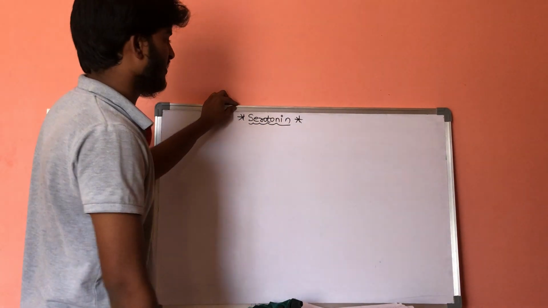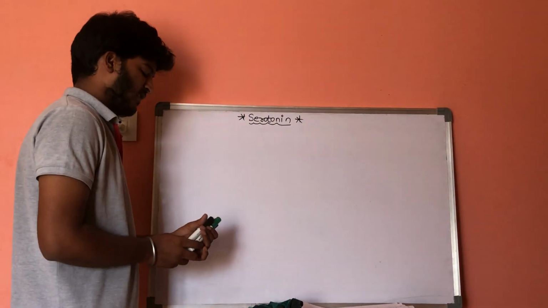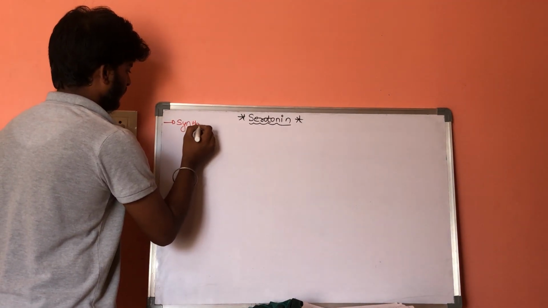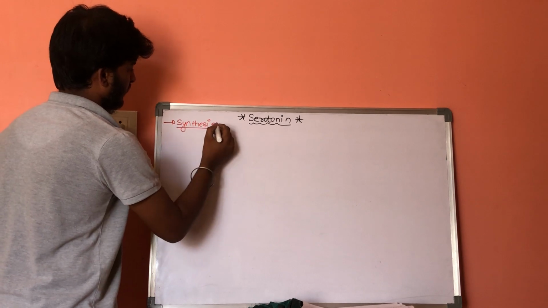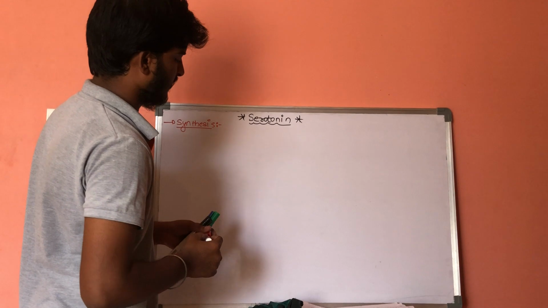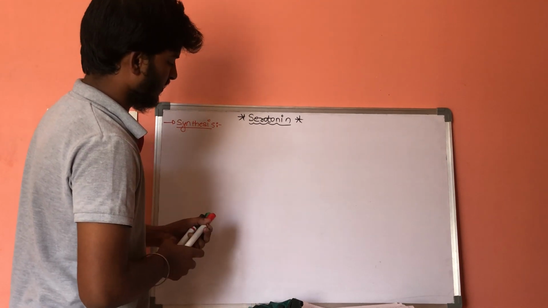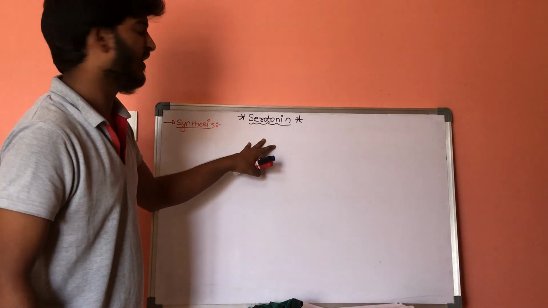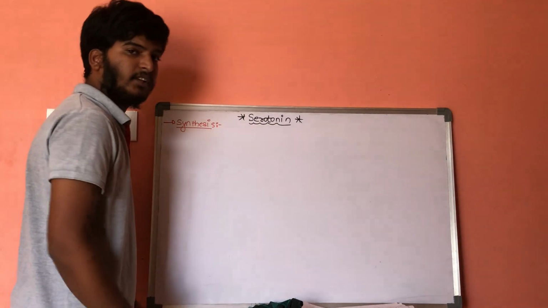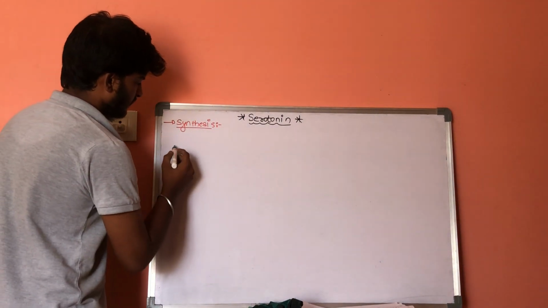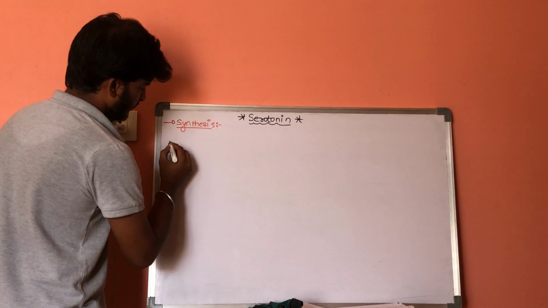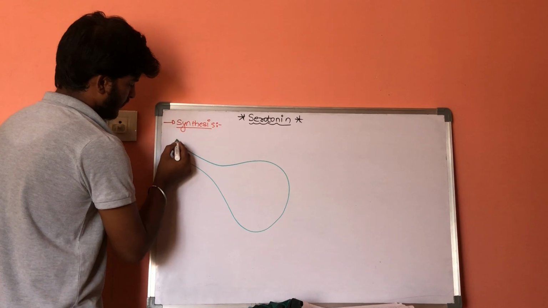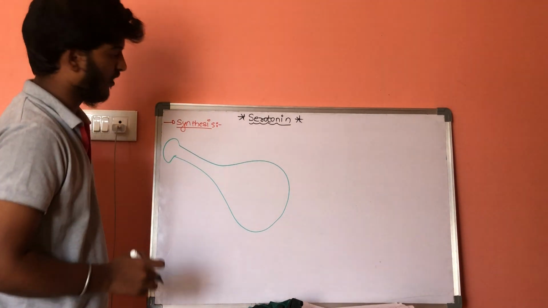So serotonin. This is also one type of autacoid. First, let us discuss the synthesis of serotonin. This serotonin is also synthesized within the central nervous system. So let us consider this is one neuron.